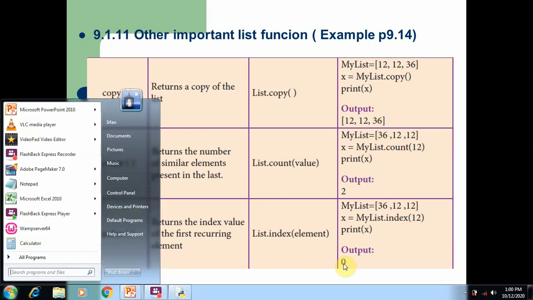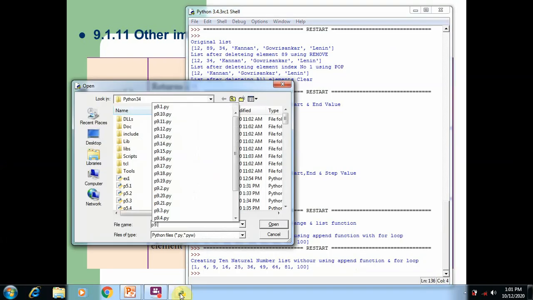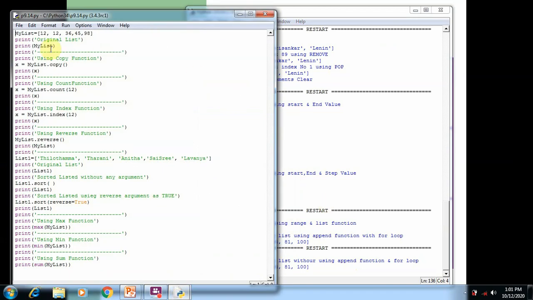Now we are going to understand these three functions in the 9.14 program. So in 9.14 I bundled all the functions. Now we see one by one. The first function is copy. Here you can see the original list. By using the copy function, we copy all the elements and print them on the screen.